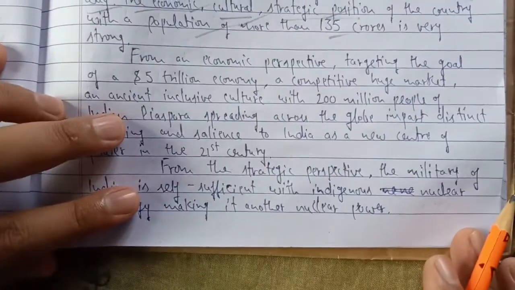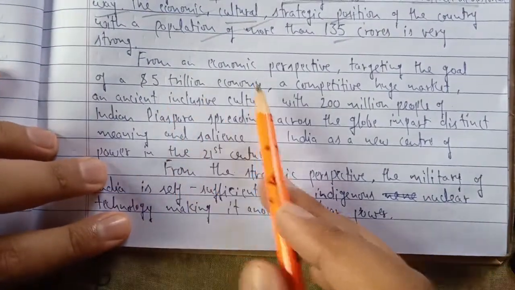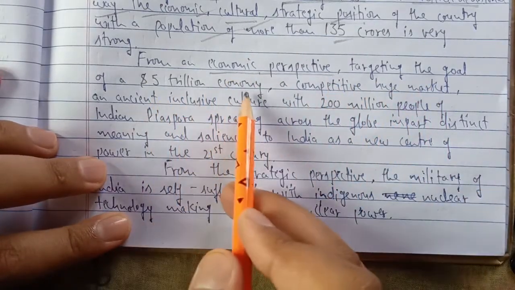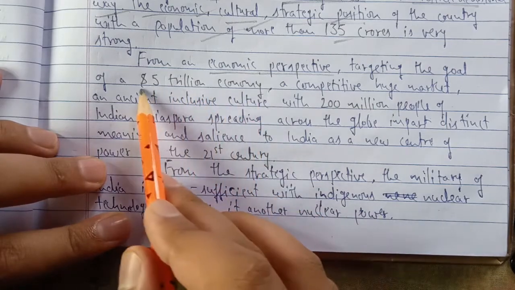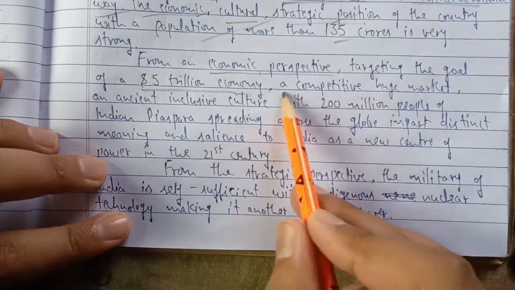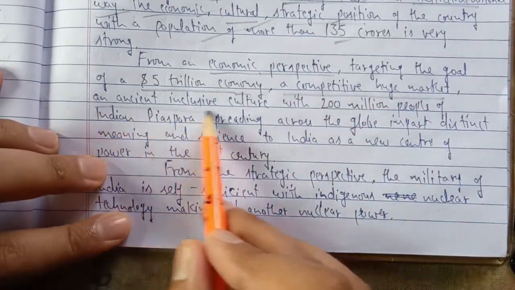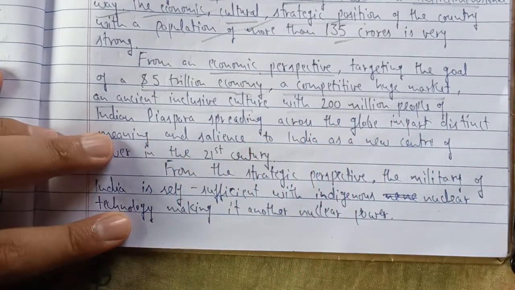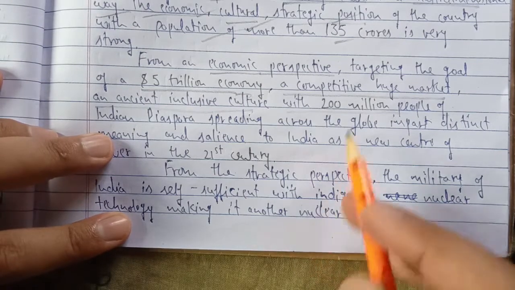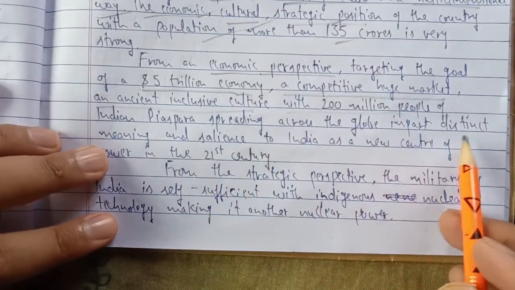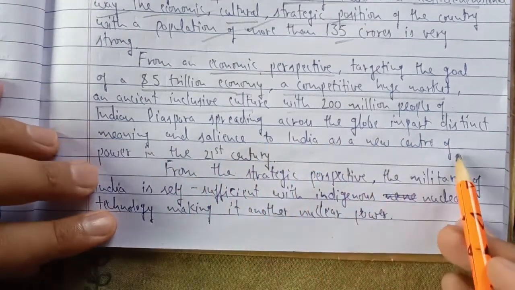Okay, so taking these points one by one. First is the economic perspective. If we talk about only the economy of India, it is targeting the goal of a $5 trillion economy. A competitive huge market is the second point. An ancient exclusive culture with 200 million people of the Indian diaspora spread around. So many people of India are very skilled. Around 200 million people from India are spread across the globe, and they impart distinct meaning and significance to India as a new center of power in the 21st century.